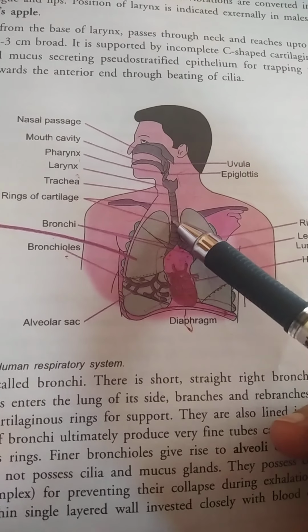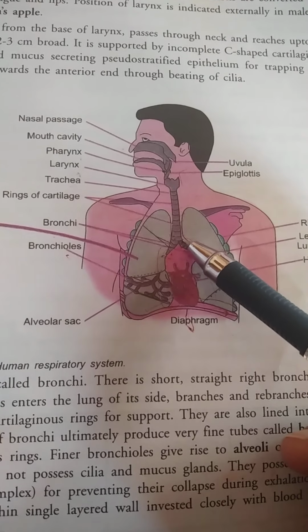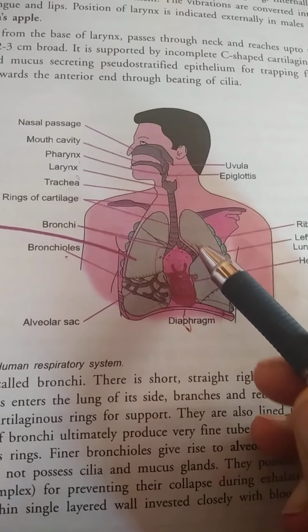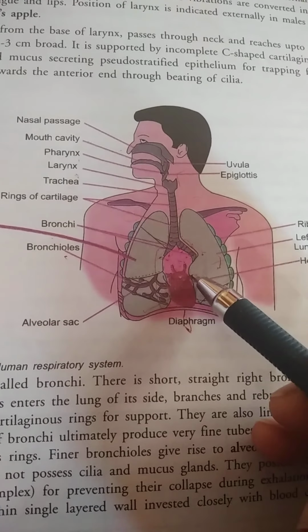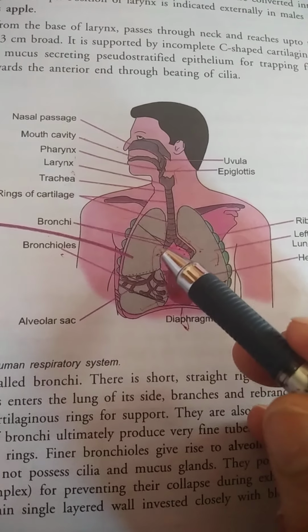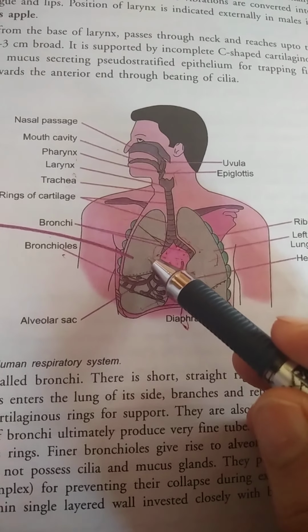Then it goes after the trachea. This is the trachea, the windpipe. The trachea bifurcates into two directions. This is the left bronchus and this is the right bronchus. These two enter into your lungs. These are your lungs, left and right. The left bronchus enters into the left lung, the right enters into the right lung.